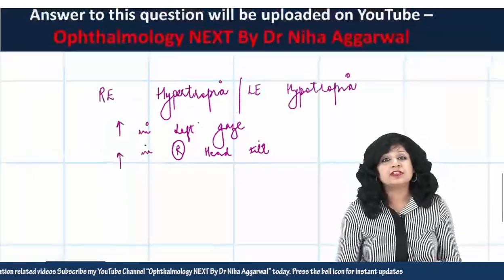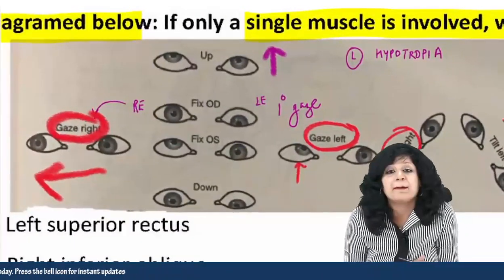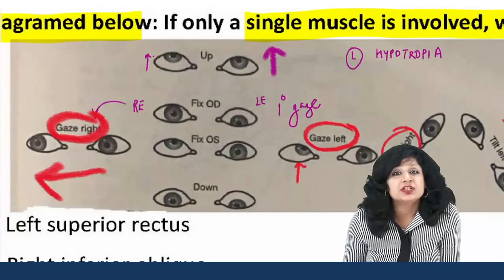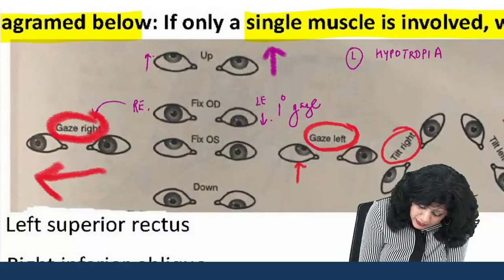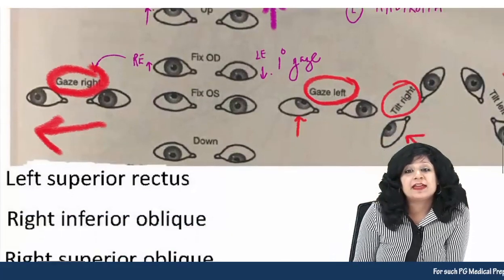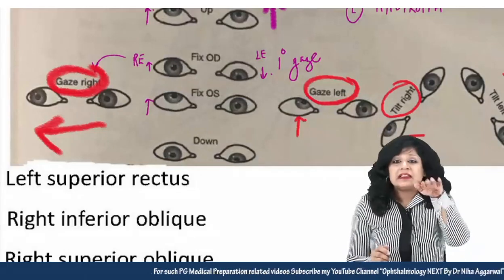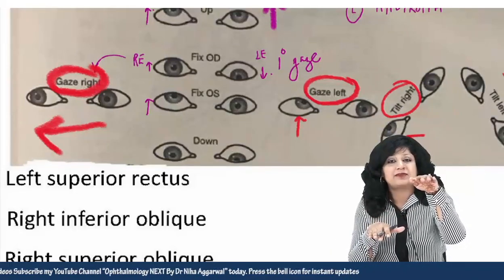So can you see now once more? I'll try to show you. When the patient is looking up, this eye is going more. When the patient is looking in the primary position, this eye is looking down, this eye is looking primarily. While when the patient is looking down also, this eye is going up. So either there is a right eye hypertropia or there is a left eye hypotropia. I have taken both the options.